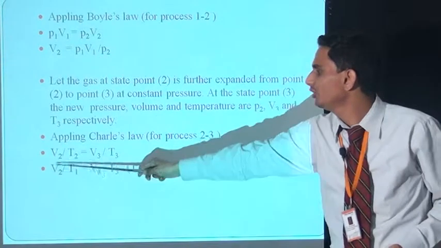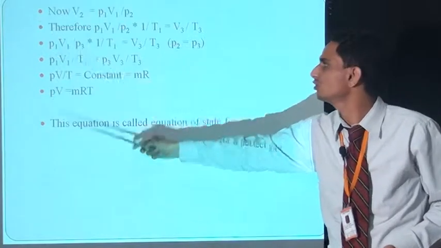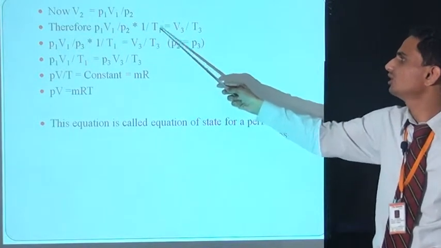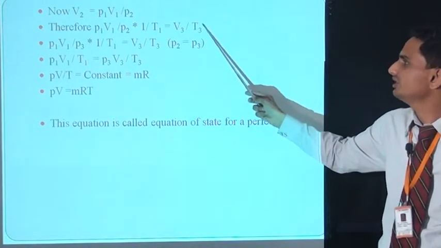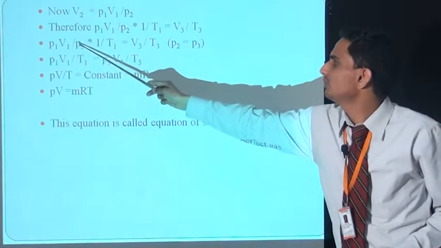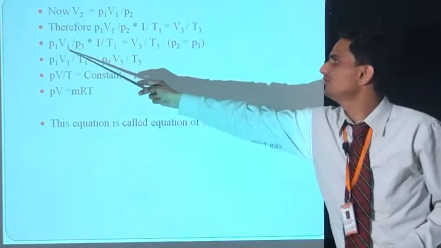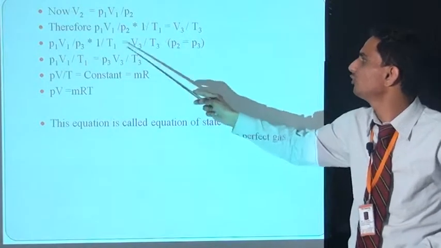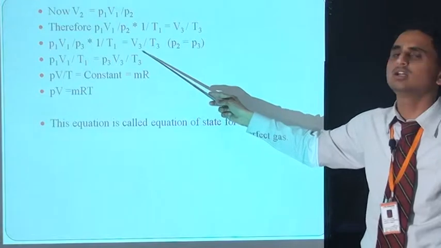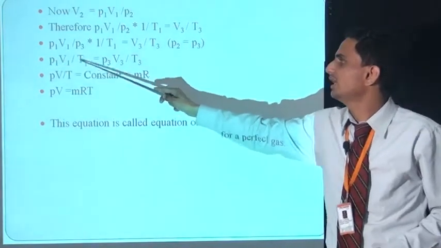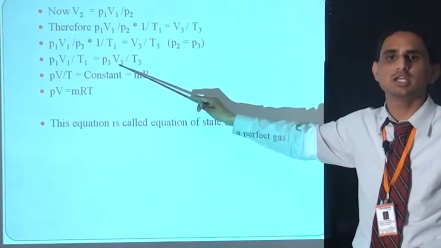Put the value of V2 in this equation. So the equation becomes P1 V1 by P2 into 1 upon T1 is equal to V3 by T3. So P1 V1 by P3, because P2 is equal to P3, pressure is constant. So P1 V1 by P3 into 1 upon T1 is equal to V3 by T3. So P1 V1 by T1 is equal to P3 V3 by T3.